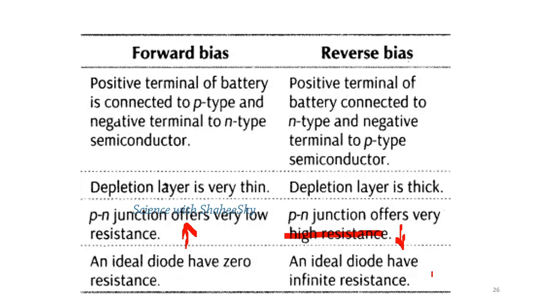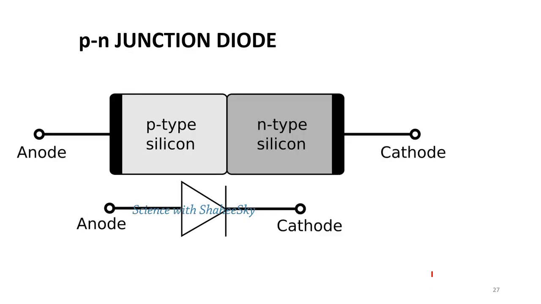A PN junction diode is symbolized like this. The anode is denoted by the triangular shape and the cathode is denoted by the line perpendicular to the triangle. We have to know how to connect the device in the circuit while drawing a circuit diagram, as well as how to identify the diode.